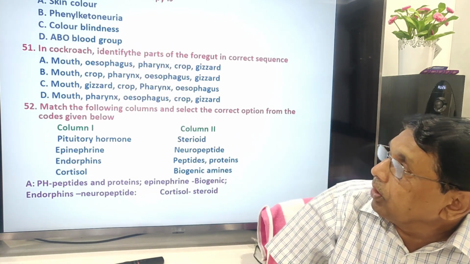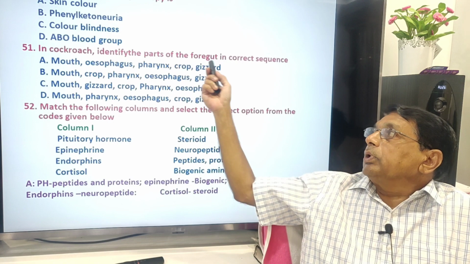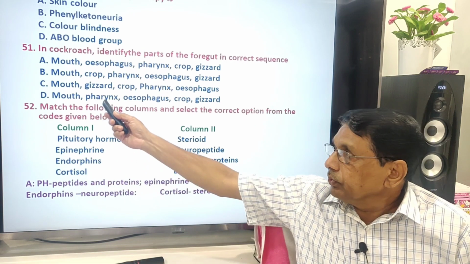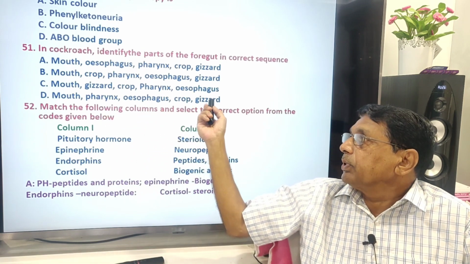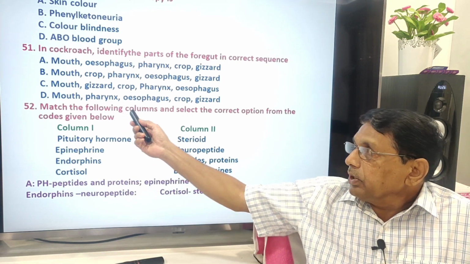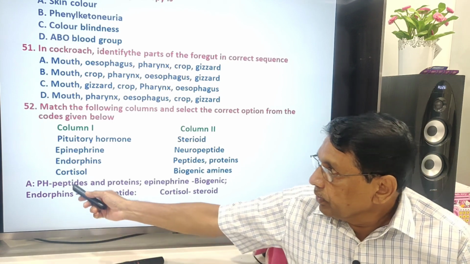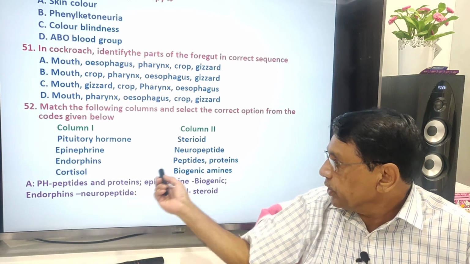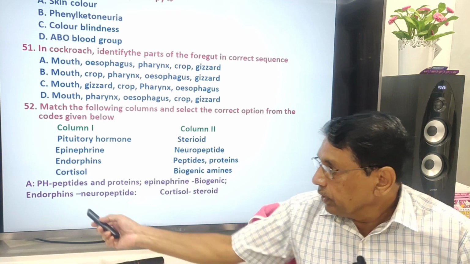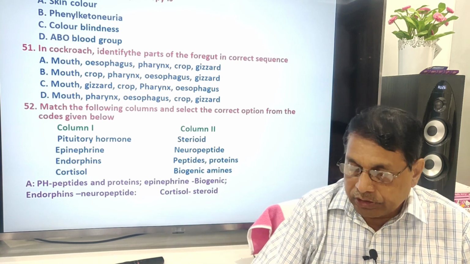Then in cockroach, the parts in foregut in correct sequence: mouth, pharynx, esophagus, crop, gizzard. D. Then match the following columns. So such things you have to remember. Pituitary hormone, peptides and proteins. Epinephrine, biogenic amines. Endorphin, neuropeptide. Cortisol, steroid.